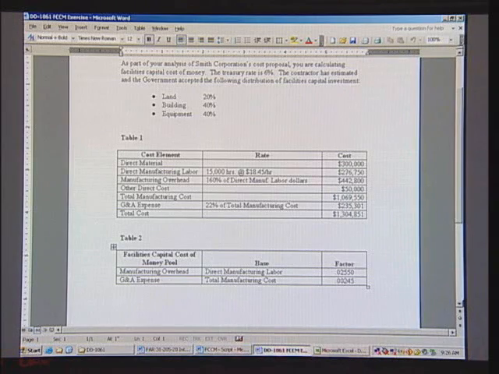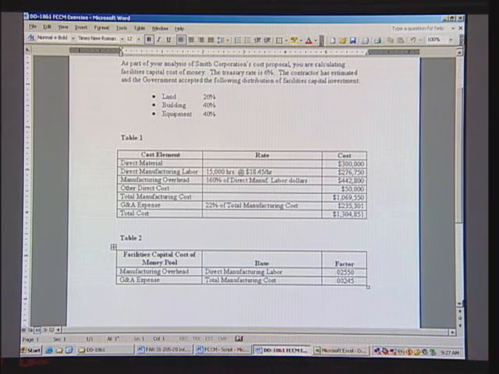We have here in Table 1 a list of the cost elements. Direct material at $300,000. Notice we have direct manufacturing labor using 15,000 hours at $18.45 an hour for a total amount of $276,750. Then look at manufacturing overhead.